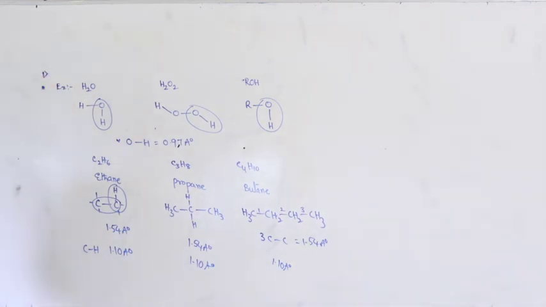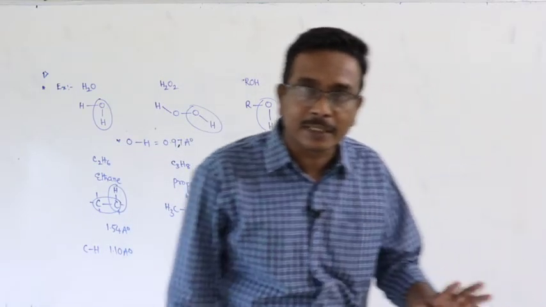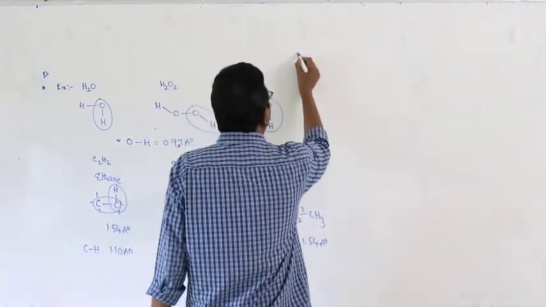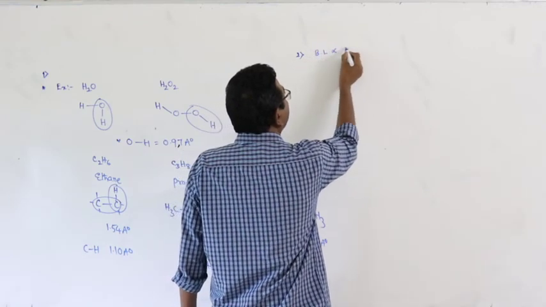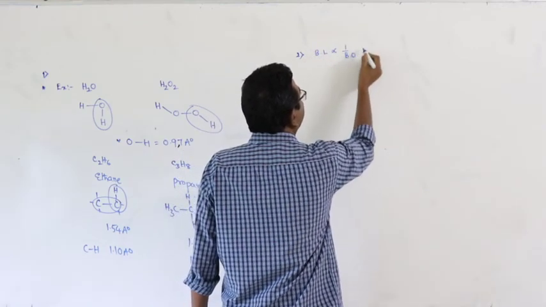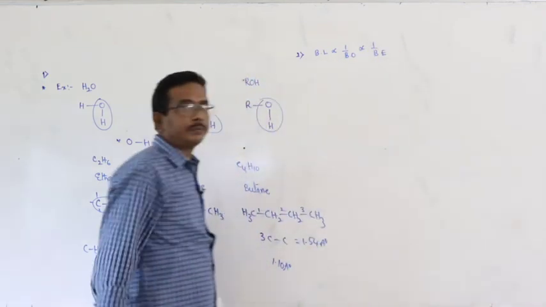What is the statement 1? The bond length between same two atoms in any substance is same. Second one. Bond length is inversely related to bond order, and inversely related to bond energy.